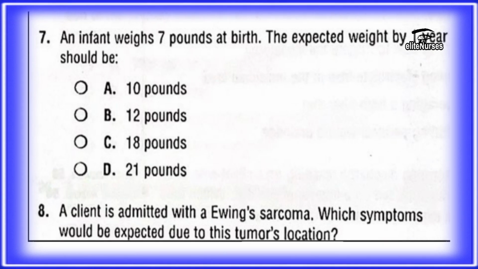Okay, so our seventh question is, an infant weighs 7 pounds at birth. The expected weight by 1 year should be A, 10 pounds, B, 12 pounds, C, 18 pounds, D, 21 pounds. We all know that by 1 year, the birth weight should be multiplied by 3 to get the weight he or she will reach by 1 year. So 7 times 3 will give us 21. So the correct answer is D.